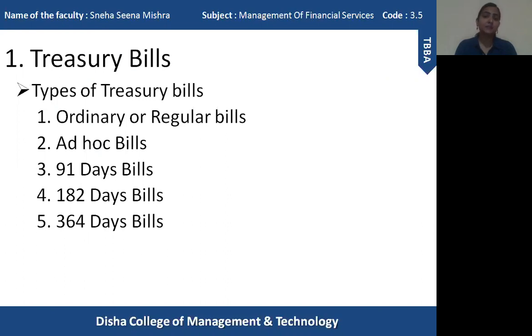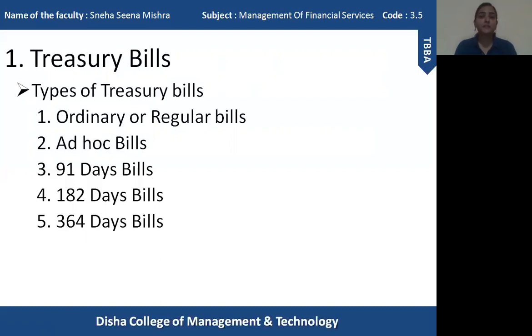See, treasury bills are those promissory notes which are issued by the government, and RBI issues them on behalf of the government. So ordinary bills are issued to the general public. Anybody can purchase by participating in the bidding procedure, and ad hoc bills are only issued for RBI. RBI is the only institution which has the right to purchase the ad hoc bills, and while purchasing the ad hoc bills, they have the authority to issue currency notes to the government. So these are the 2 bills classified on the basis of nature.